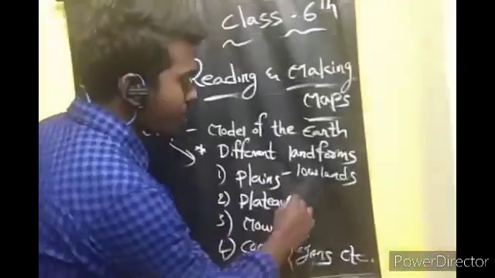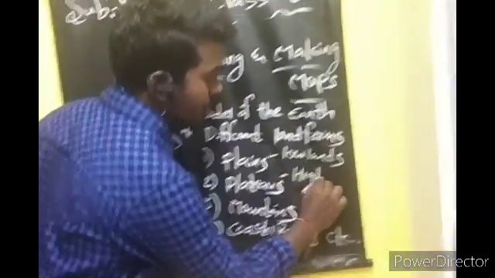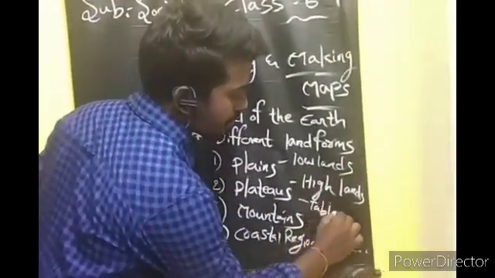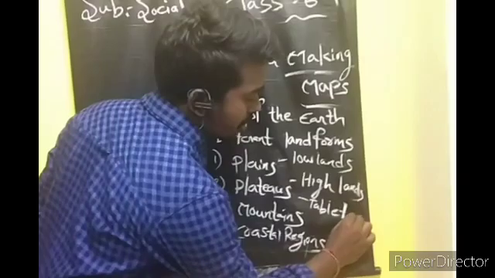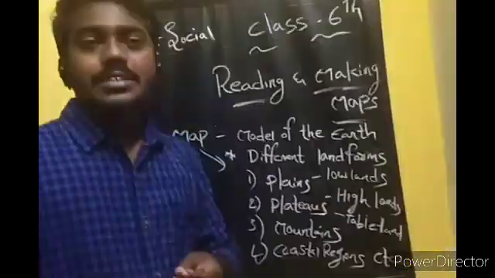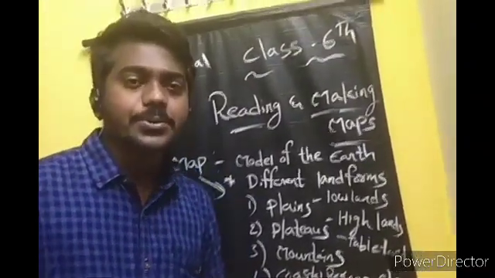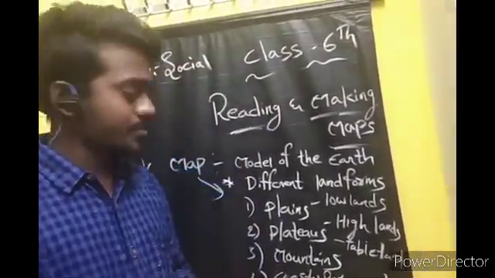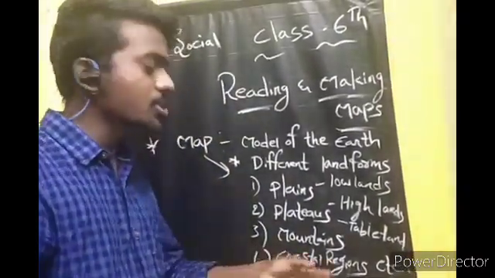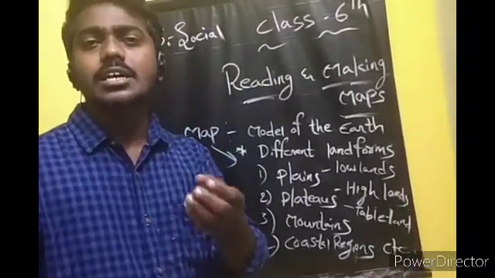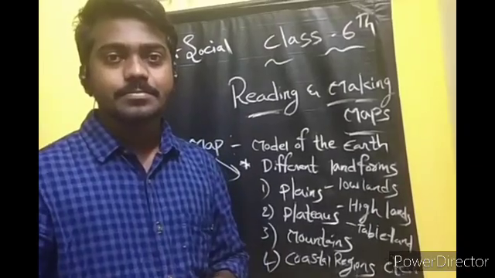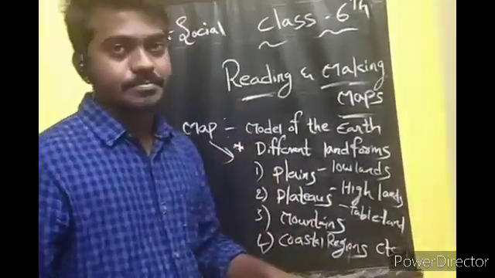And what do plateaus mean? Plateau means highlands. It is also called tableland. Okay, you know already. Our Telangana is in which plateau? Our Telangana is in the Deccan Plateau. Okay, you know about the mountains, Himalayas. And you know about the coastal regions. Near the sea, Mumbai is a coastal region. Visakhapatnam is a coastal region. Okay, you know this all very well.